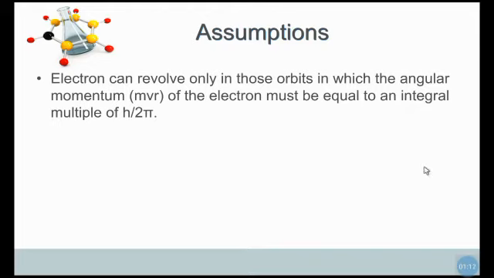That is, angular momentum mvr equals nh divided by 2 pi. Here m is the mass, v is the velocity, r is the radius, and n takes the values 1, 2, 3, etc. h is the Planck constant.